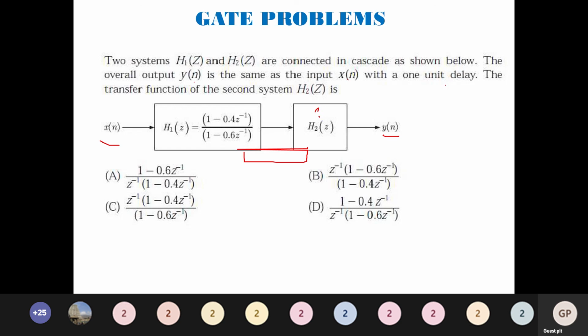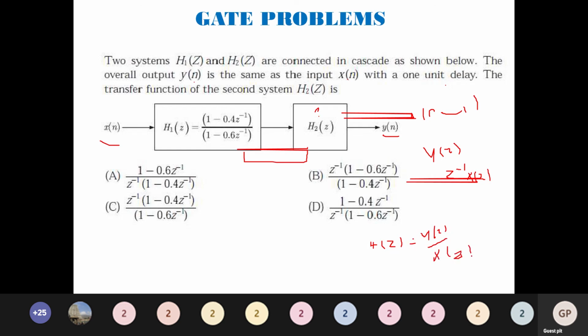So what we can do, my Y of n is going to be 1 unit delay. That is X of n minus 1. This is given in the question. So it means my Y of Z will be z inverse into X of Z. So by the transfer function formula, H of Z is given by Y of Z by X of Z, which is equal to z inverse. I can conclude here.